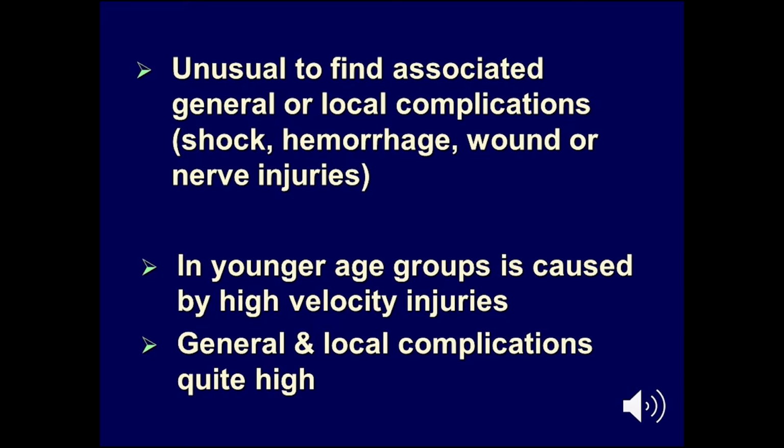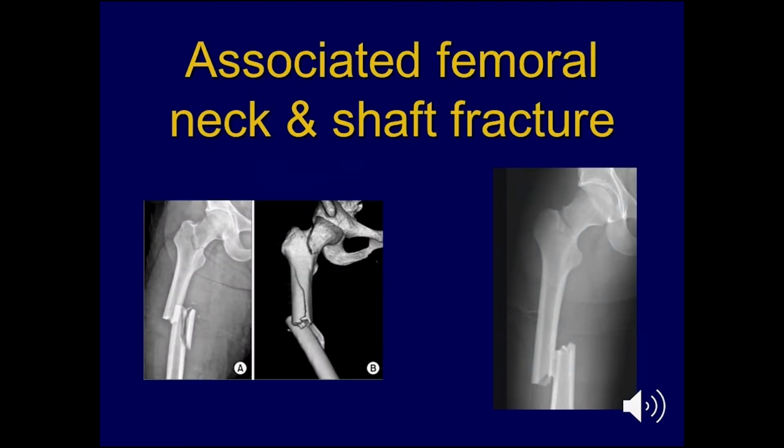It's unusual to find associated general or local complications such as shock, hemorrhage, wound or nerve injuries in such patients because they usually have low velocity trauma in the elderly. But in younger age groups, it is caused by high velocity injuries, so you must exclude general and local complications as they are quite high in occurrence. Also, you can get associated fractures with the neck, such as the shaft, which confronts the surgeon with a quite challenging management problem.